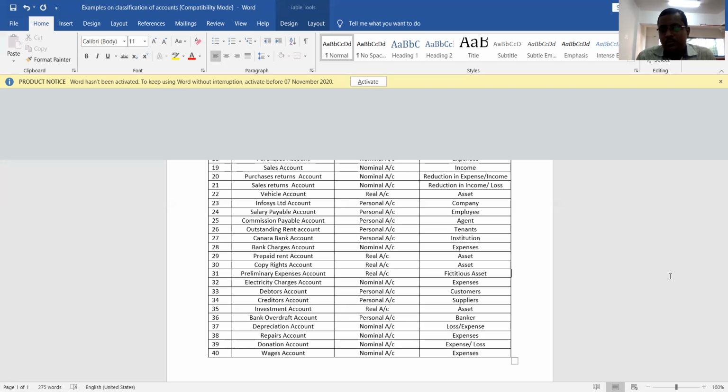Make proper 4 columns, write the names of the accounts one by one, and classify those accounts: which type of account it is and why it should be treated as that particular account. It is all about the exercise on classification of accounts. Quite an interesting aspect, not at all difficult. So please go through this exercise and make a note of it in your fairbook.